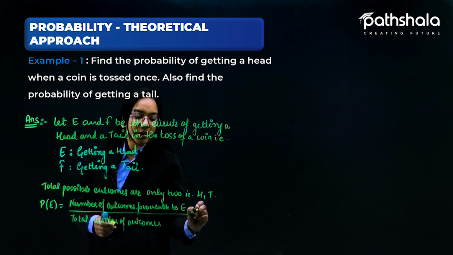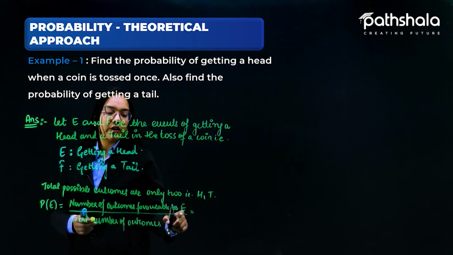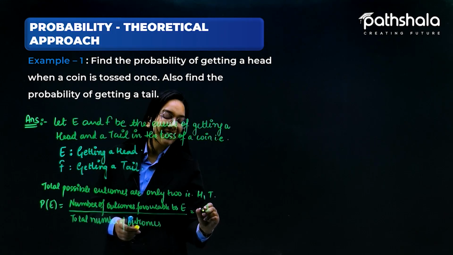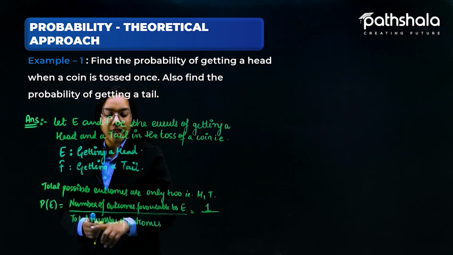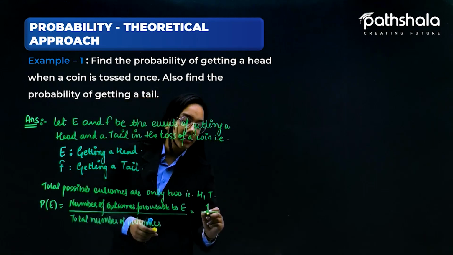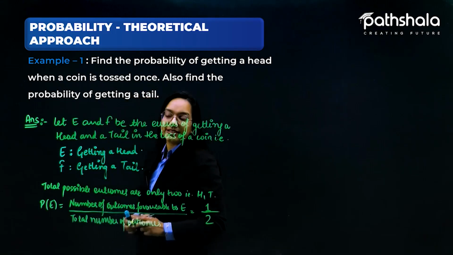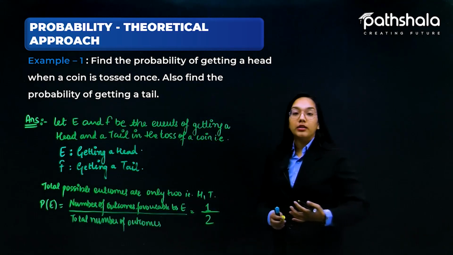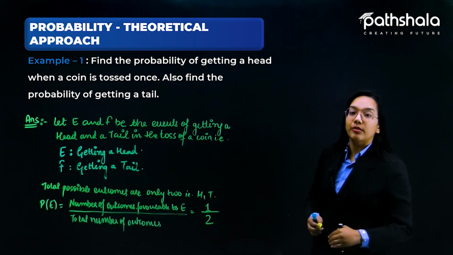We know that getting a head in a toss of a coin is only one, because the head can come up only one time, and the total number of outcomes is two, because either a head comes up or a tail comes up. So the probability of getting a head is half.